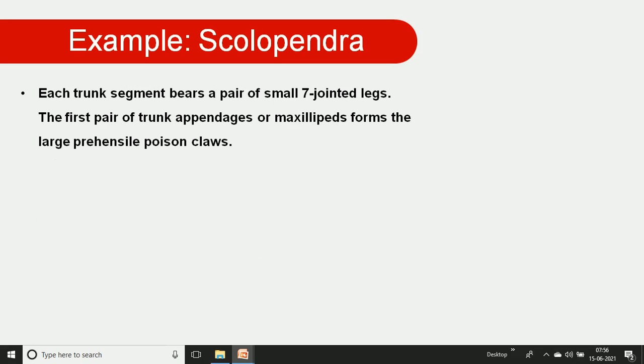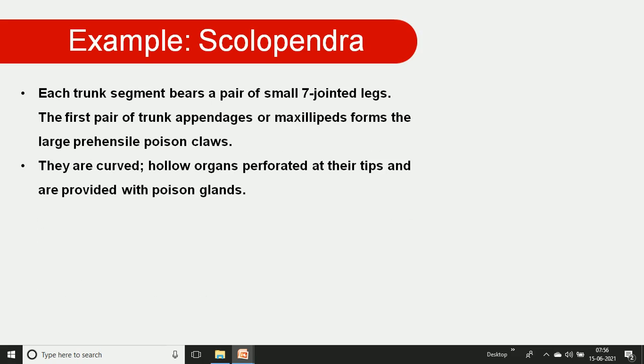Each trunk segment bears small jointed legs. On the first pair of trunk appendages, we can see the maxillipedes forming a large prehensile poison claw. These are curved, hollow structures perforated at the tip, connected with the poison glands.